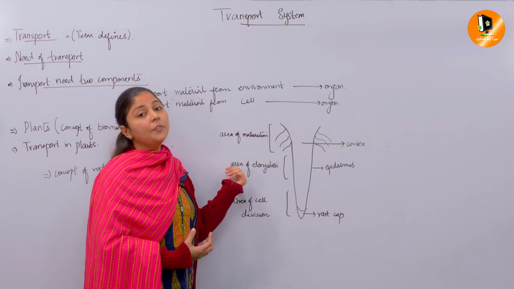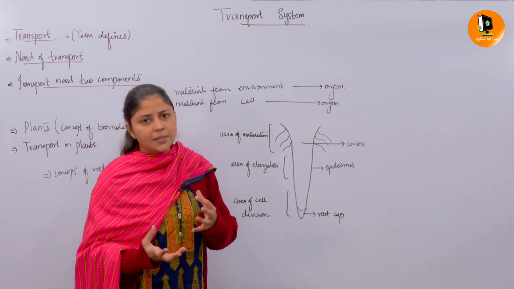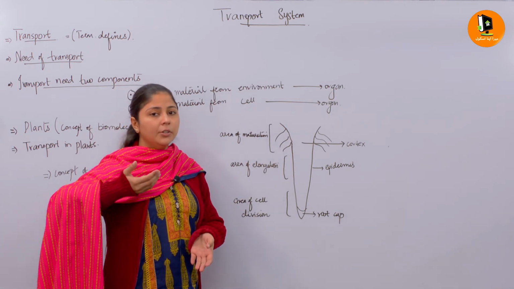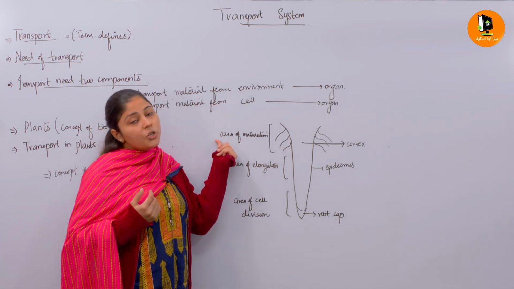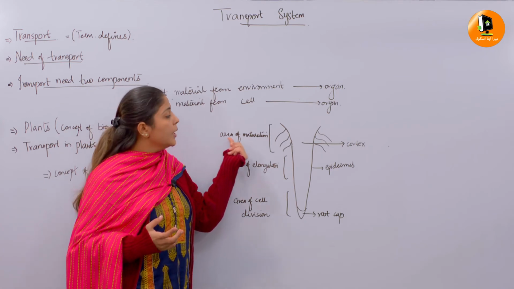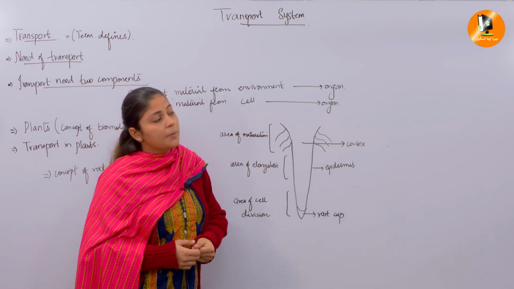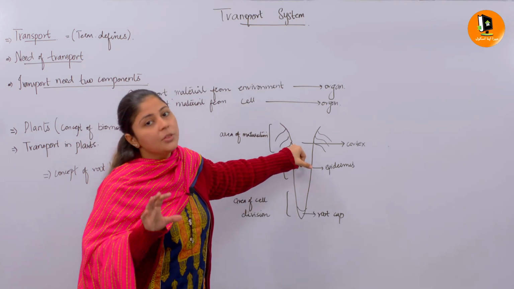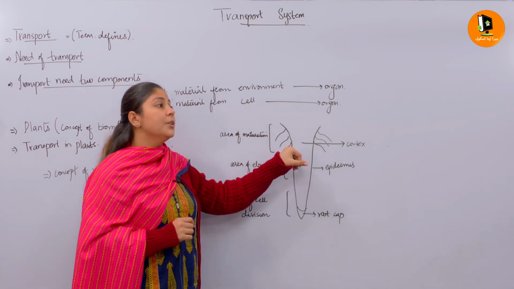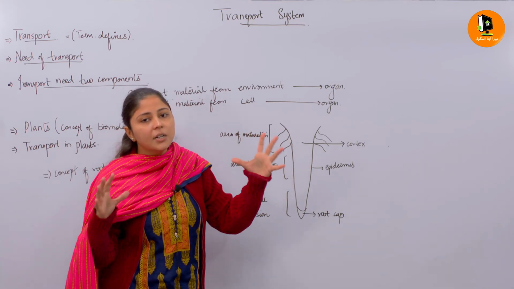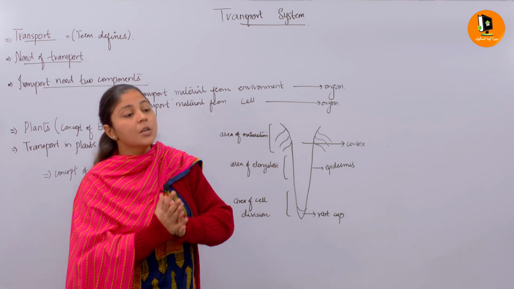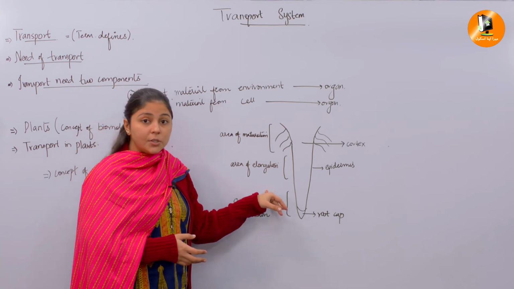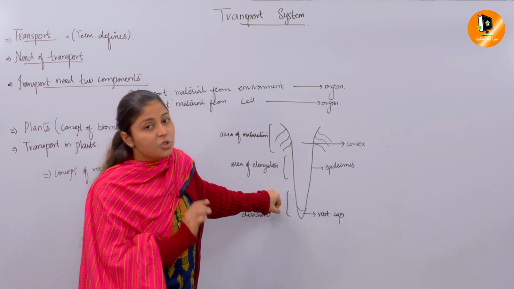The second part is the area of elongation. Here different meristematic cells are present; the cells divide and keep elongating further. But the area of maturation is very important. There the root hair cells are present. This is the root hair, and it has a very important function in absorption, because the root hairs provide a large surface area for absorbing water and minerals from the soil. For this concept, you must first understand the structure of the root.